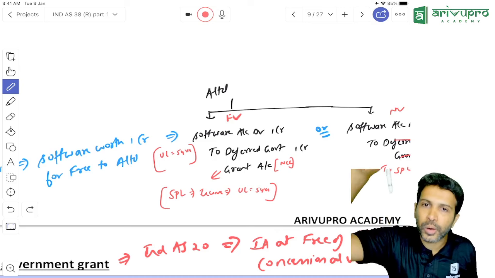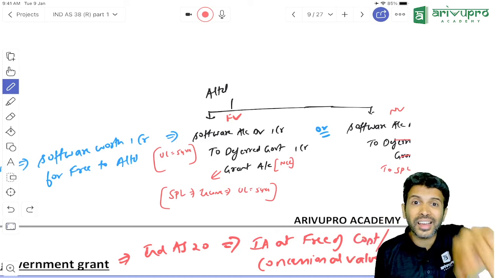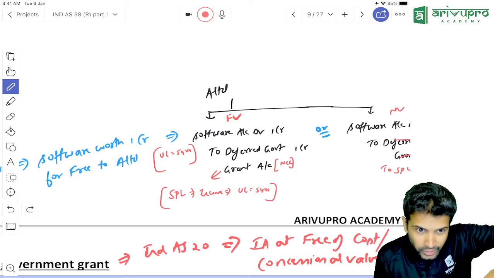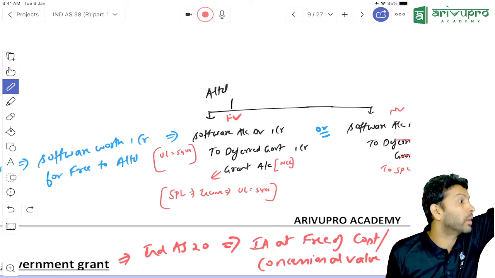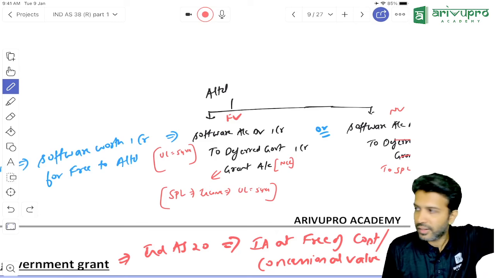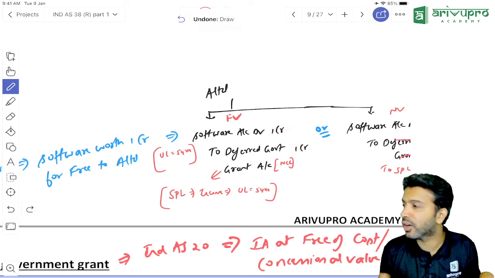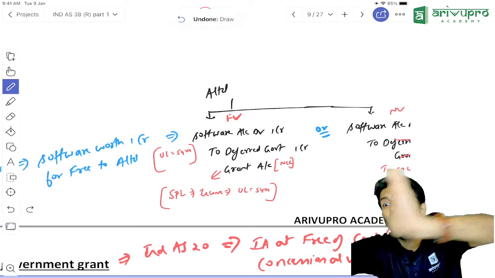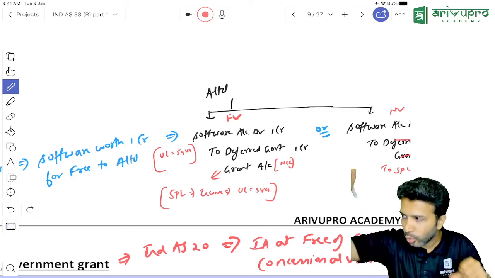But the only question in Ind AS is whether the grant should be transferred to SPL today or over a period of time. Whether you should transfer this grant of 1 crore to P&L today or over a period of time. Fine. Now check.